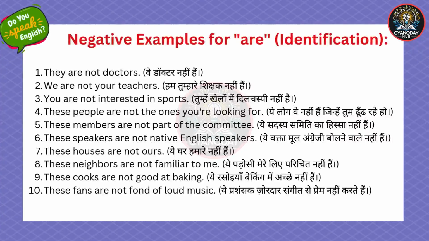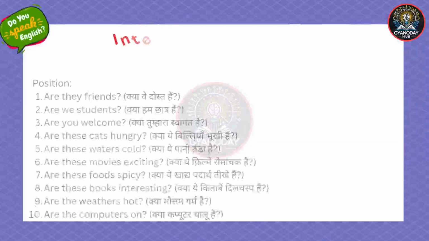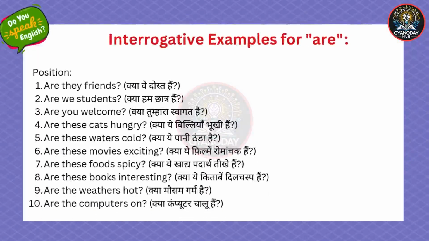These houses are not ours. These neighbors are not familiar to me. These cooks are not good at baking. These fans are not fond of loud music. Interrogative examples for are position.